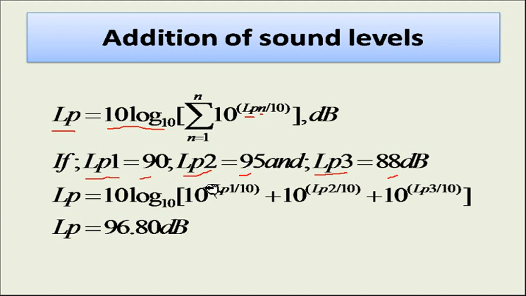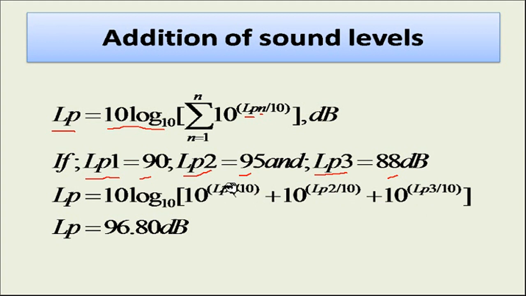Now we have to find out the total sound pressure level in that particular workshop because of these three different machines. So LP will be equal to 10 log to the base 10 of 10 raised to power LP1 by 10, plus 10 raised to power LP2 by 10, plus 10 raised to power LP3 by 10. So LP1 means 90, so 90 by 10 will be 9.